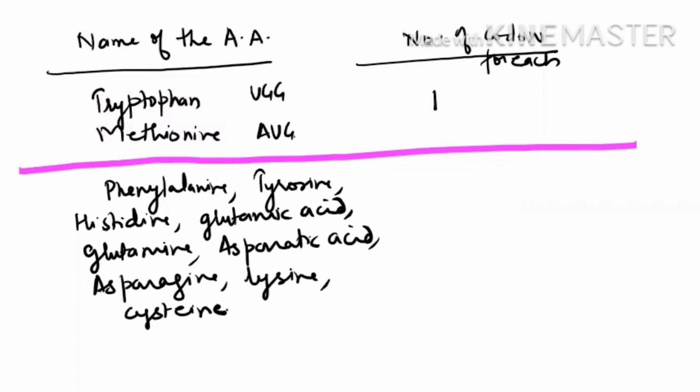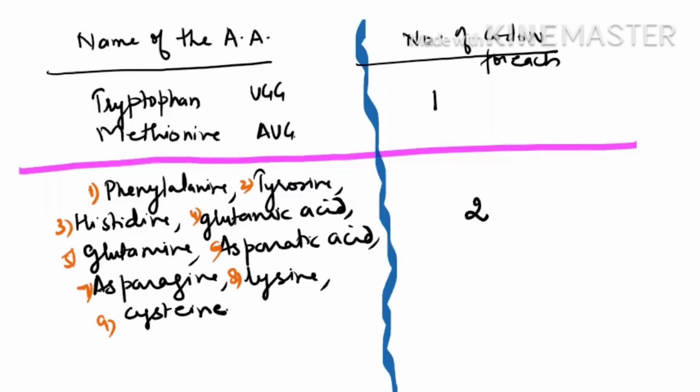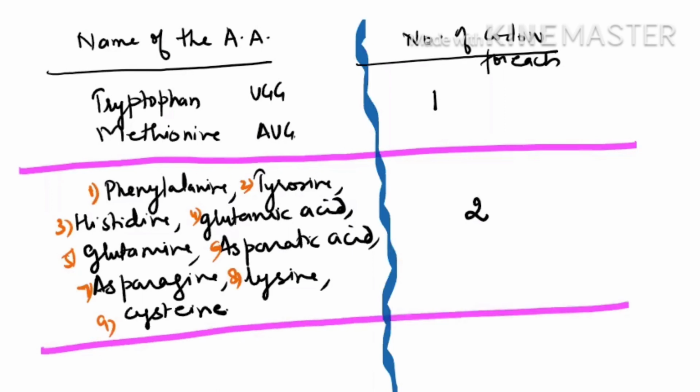So how many amino acids are there in total? Let us do numbering also for our learning. 1, 2, 3, 4, 5, 6, 7, 8, and 9. For these 9, each is coded by how many codons? 2 codons. Is it clear? So I hope this is clear to you now. In this, you have to just learn how.